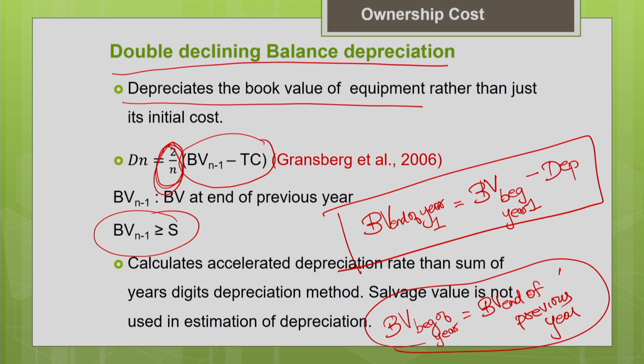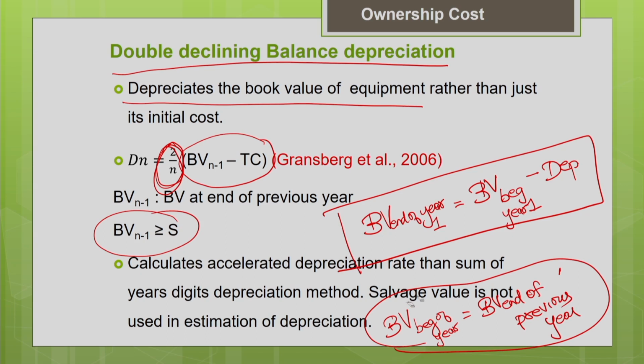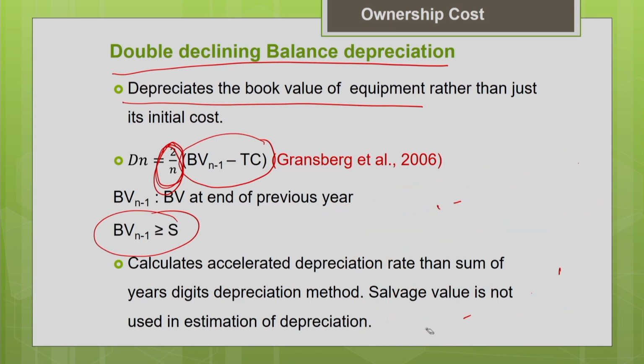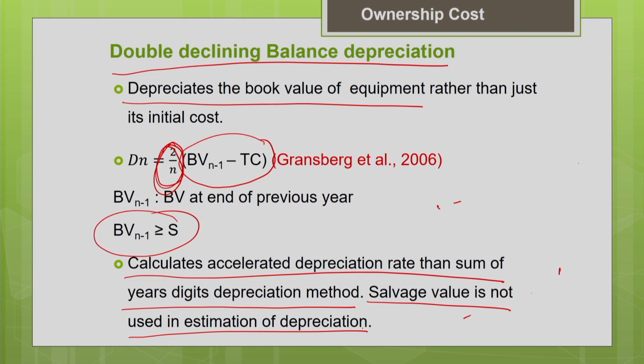There are many chances that your estimated book value at the end of the useful life may go below the salvage value. If that situation occurs, you have to back calculate the depreciation in such a way that your estimated book value is made equal to the salvage value. You should never go below the salvage value. When we do some illustrations, you will be able to understand better. This method calculates accelerated depreciation at a higher rate than the sum of years digit method. And one more thing to be noted is that you are not using the salvage value during estimation of depreciation. So keep this in mind.